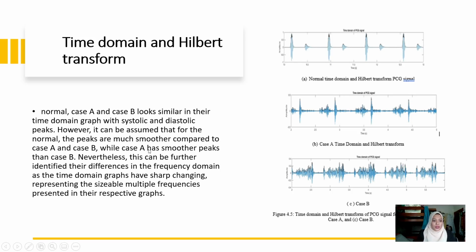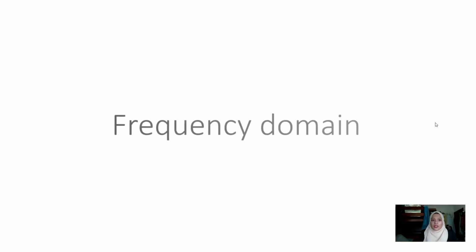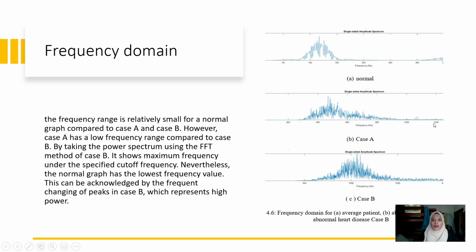While case A has a smoother peak than case B, nevertheless, this can be further identified. They are different in the frequency domain, as the time domain graphs have sharp changes representing the sizable multiple frequencies present in their respective graphs. So we continue to the frequency domain, which we label as the single-sided amplitude spectrum.